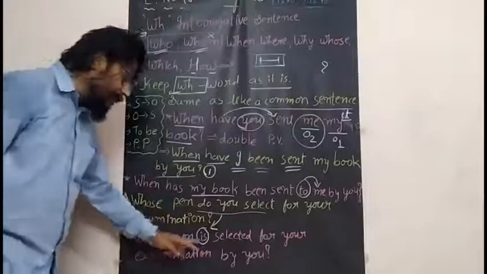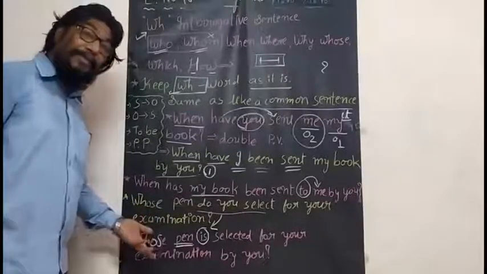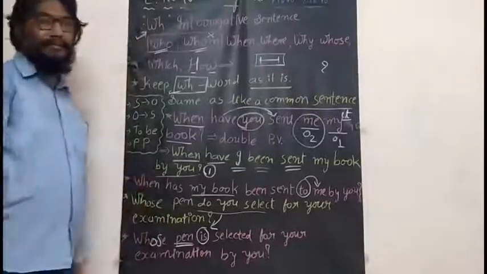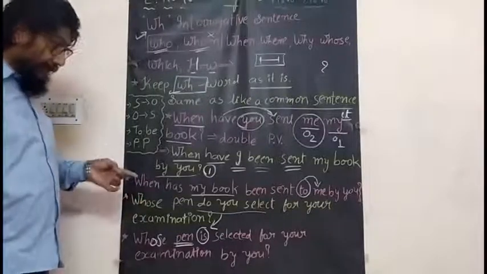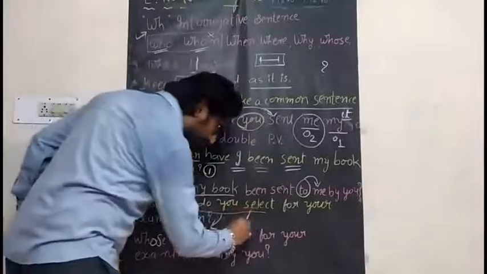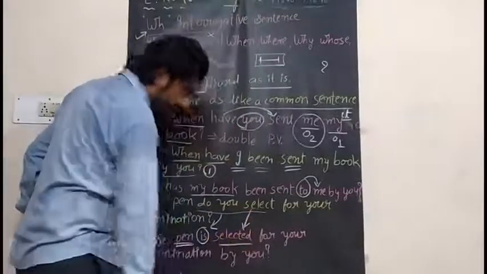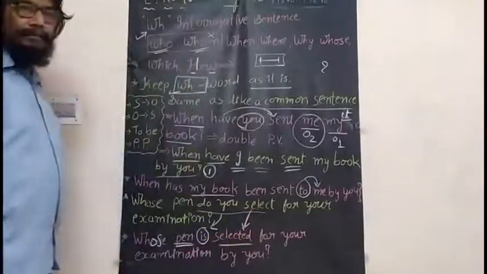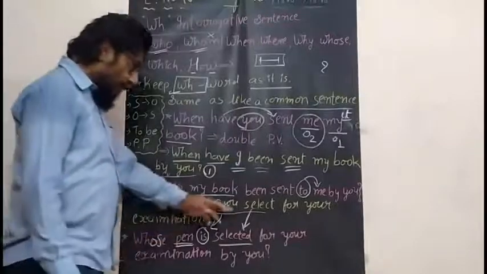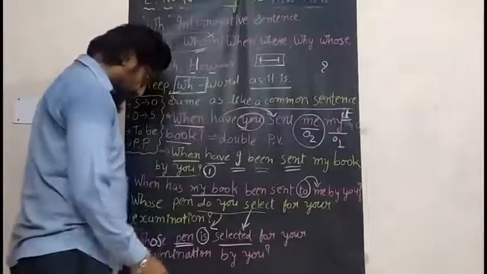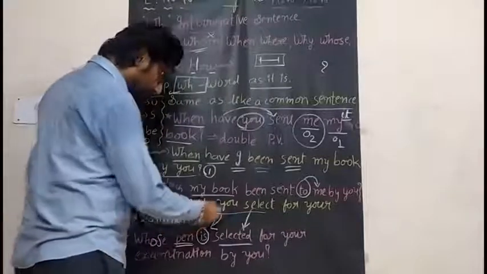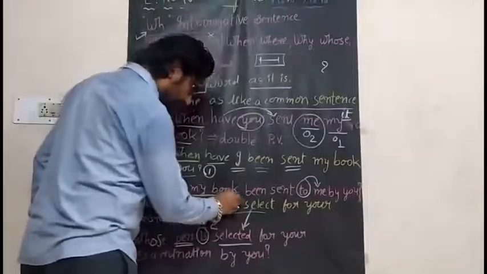With it, what have we used here? The to be form. And that to be form is equal to is. Whose pen is selected, the PP of the given verb. For your examination, as it is. Subject is you.